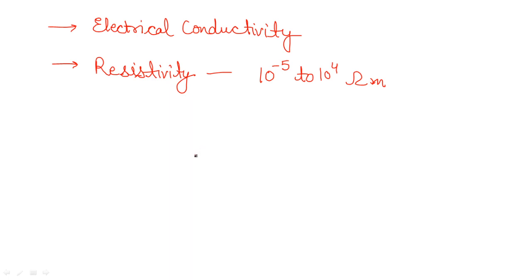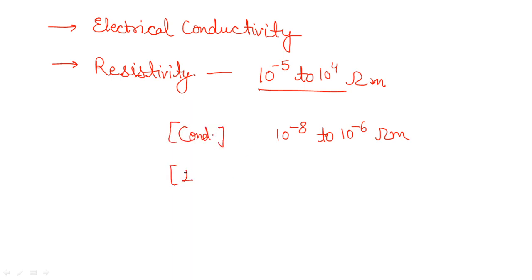While if you want to know about the conductors' resistivity range, this is for the semiconductor I have mentioned here. For the conductors, the range of the resistivity can be from 10 to the power minus 8 to 10 to the power minus 6 ohm meter. This is for conductors. Okay, while if you want to know about the insulators, their resistivity can be from 10 to the power 7 to 10 to the power 8 ohm meters. Clear? So this is how you can have the resistivity for different materials.